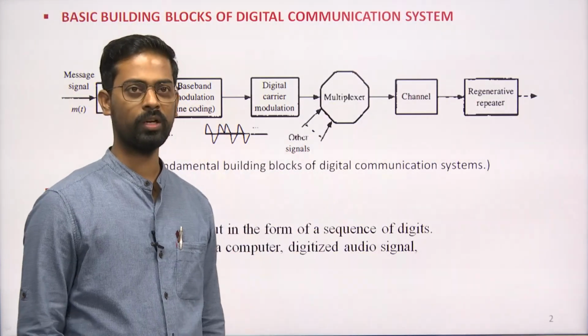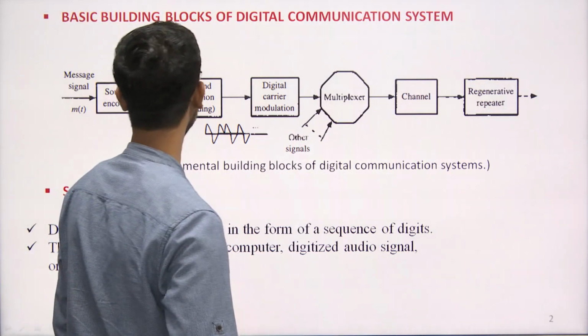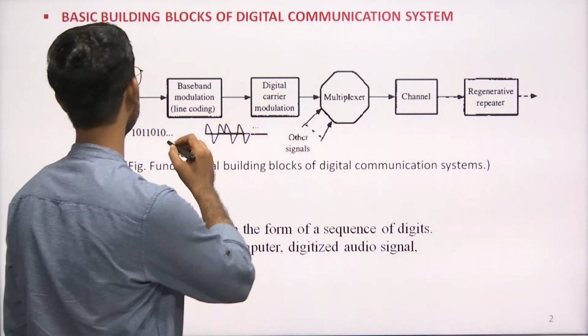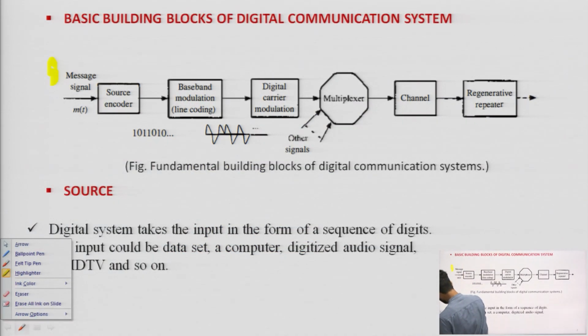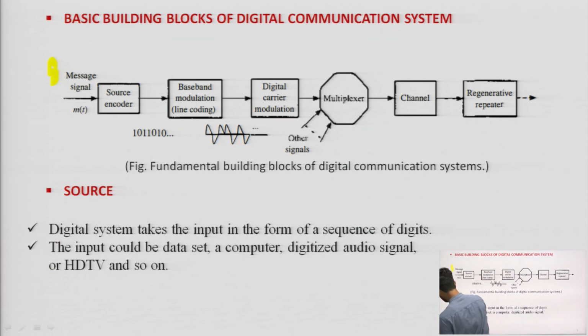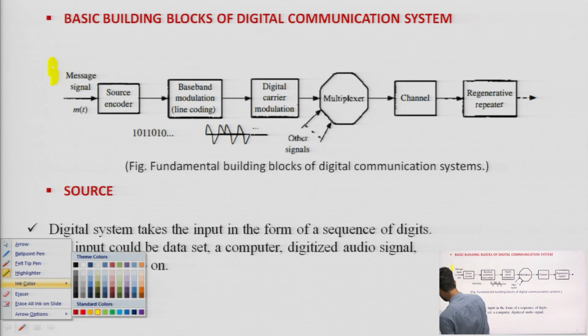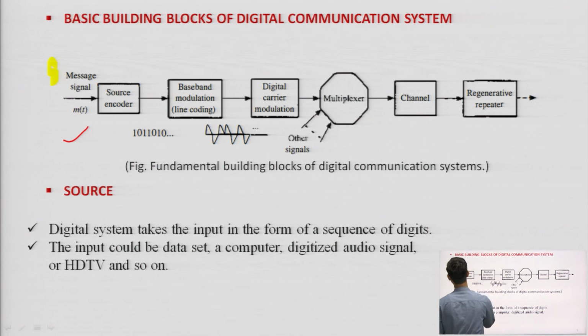So this is the basic block diagram of a digital communication system. Here we have one source which generates the message signal, denoted by m of t, and that m of t passes through a source encoder.